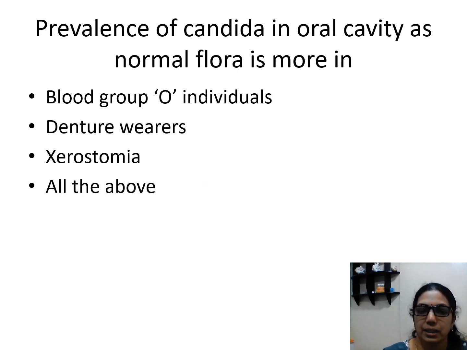Next question is prevalence of Candida in the oral cavity as normal flora. That is prevalence of Candida, not infection. We are discussing the prevalence of Candida albicans, that fungus, in the oral cavity as normal flora. Is it present more in blood group O individuals, in denture wearers, or in xerostomia, that is dry mouth patients, or all the above?